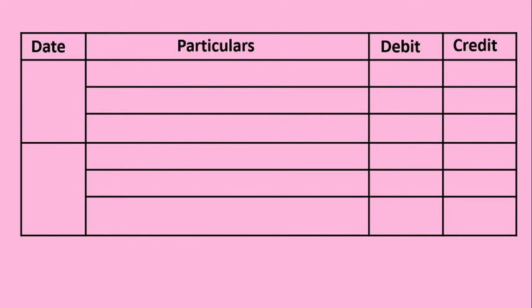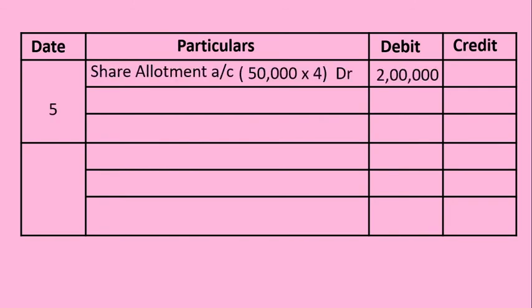Moving on to the next journal entry. The next journal entry is the due entry for allotment stage. For passing the due entry, first share allotment account is to be debited. Number of shares available is only 50,000, and at the stage of allotment the per share value is rupees 4.